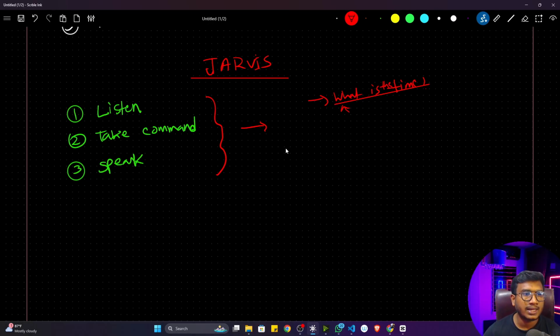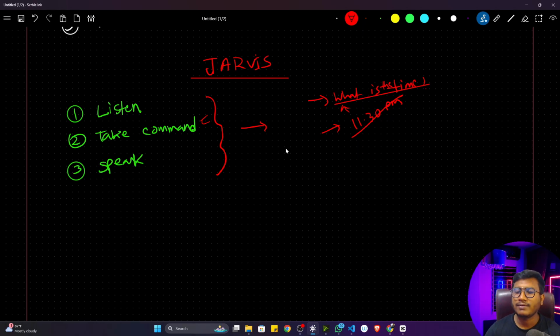That means it is understanding your command. Then it will search the current time and tell you, okay sir, this is the time. Let's say it's 11:30 p.m. The reply you are getting is again in voice form. That means it is speaking the time. So again, you can see this speak functionality is used here. That's how I told you these are the main components of a Jarvis system.